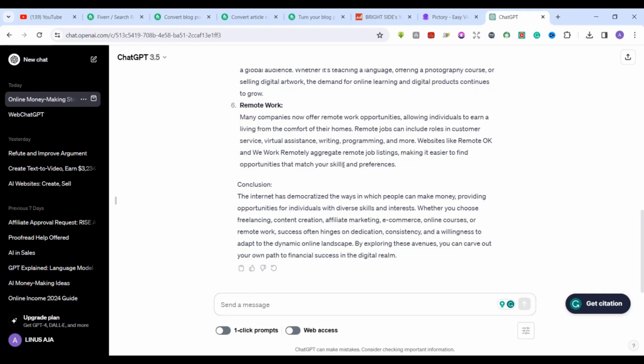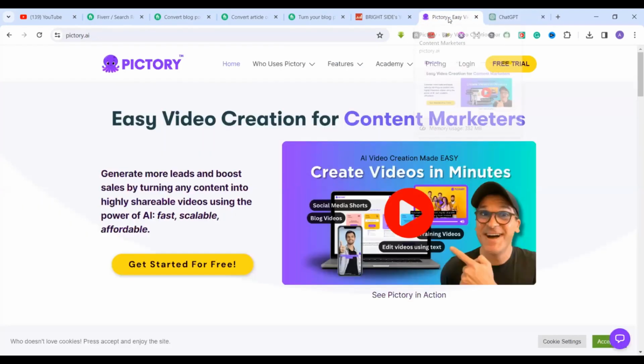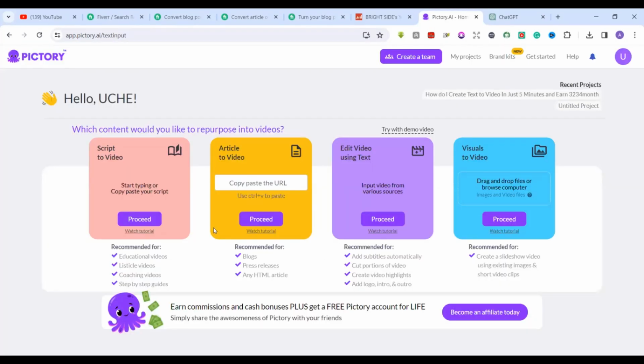Now, there are so many AI tools, like I said before, that can help you convert this text into video. But the one we're going to consider today is known as Pictory.ai. This Pictory.ai has a free version. It also has a paid version. But for the fact that we're actually trying to make money online, we can use the free version. So if you have not signed up, you click on this free trial. But if you already have an account with them, you just click on login and see what the inside looks like. Sign me in, and there are about 4 different things that you can do with Pictory.